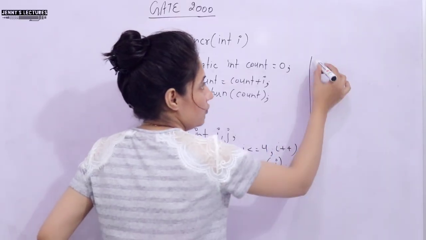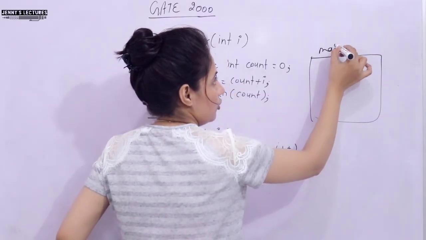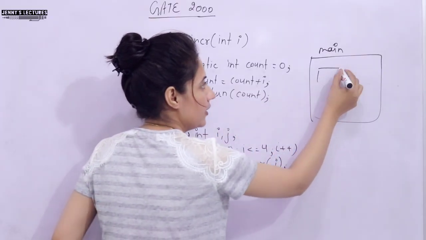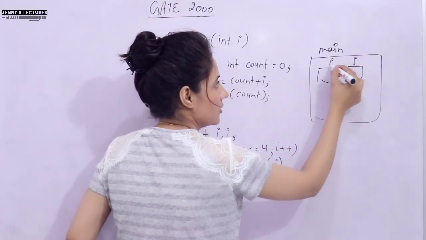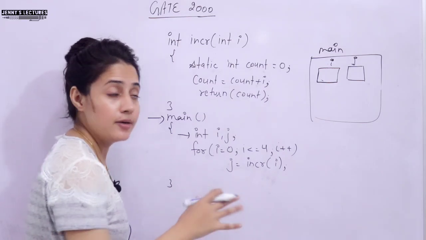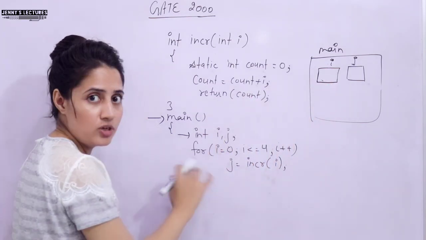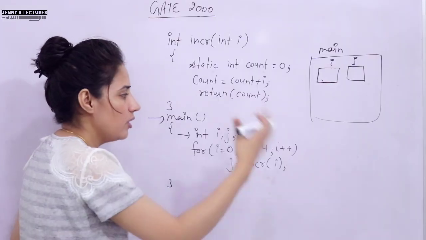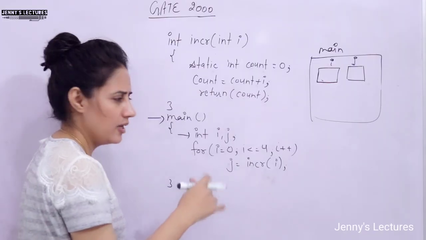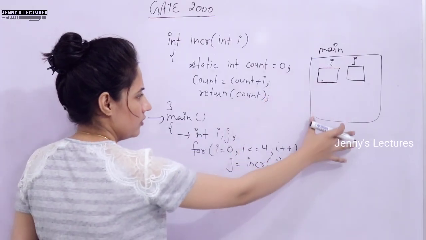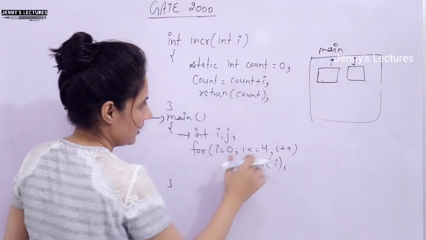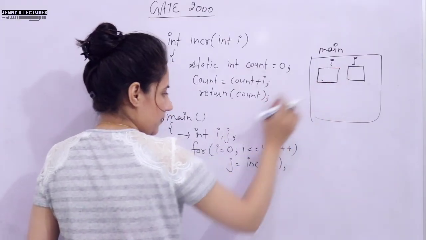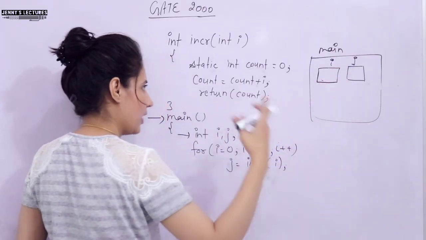It means when it executes the main function, some memory would be allocated, and here we have declared two variables i and j. So, if you are a beginner, then it is better to draw step by step what is happening on your paper, on your copy, right. After you have practiced many programs, then in your mind only you can imagine this thing and solve the question. But first, it is better to draw something like this. So, two variables we have, i and j. We haven't initialized them, so some garbage value would be there.